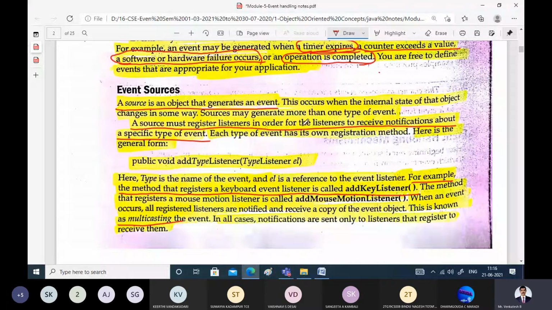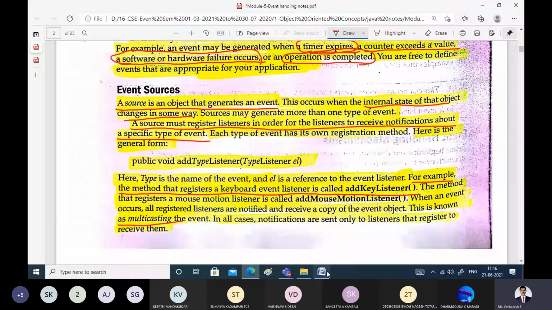And when is it going to happen? Whenever the internal state of that object is going to change in some way. As I said, whenever the mouse is idle, its internal state will not change. Whenever you click on a mouse button, its internal state is going to change. And whenever there is a change in the internal state of any source, it is going to generate one corresponding event. Whenever an event is generated, it must be handled by the listener, or it must be addressed. The corresponding listener will take care of that event and perform the corresponding action.